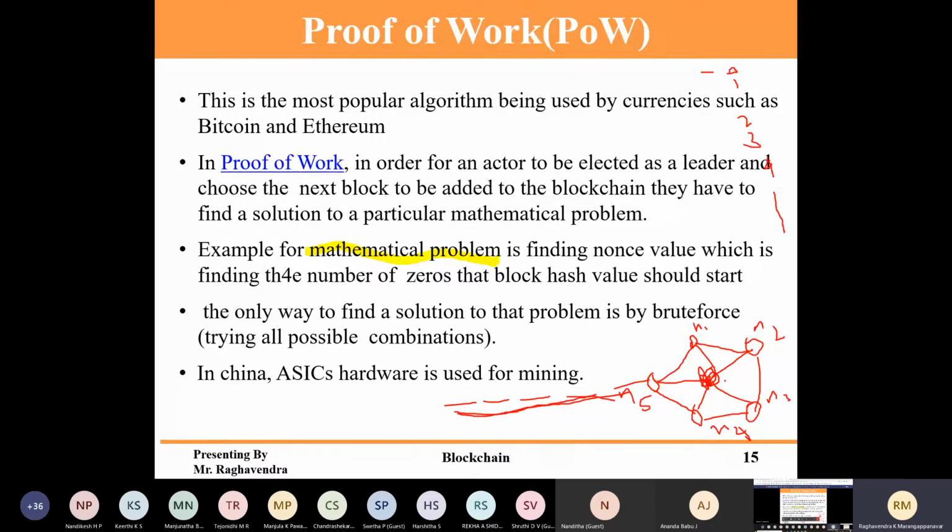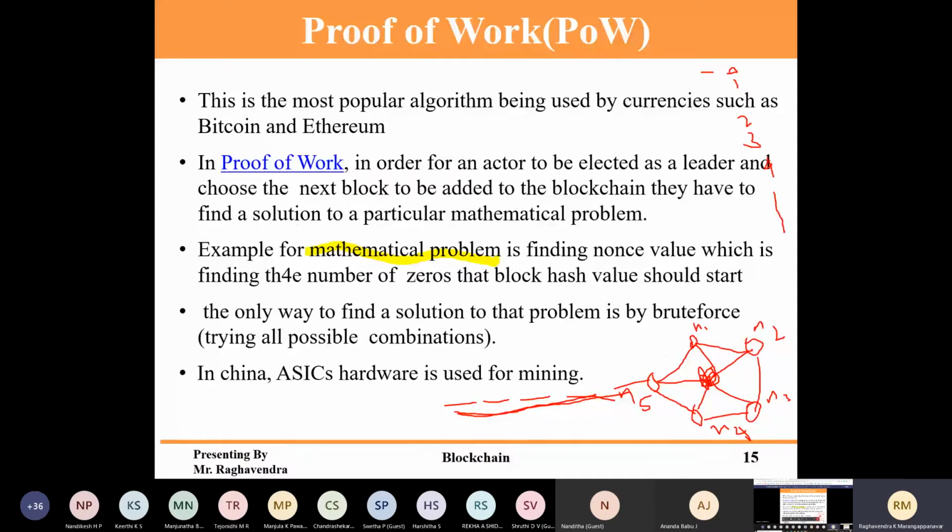Whoever finds it first will be the winner, and he is eligible to verify the transactions. Clear? If you have any doubt, please ask me. This is the main concept of proof of work. It's widely used. It started with Bitcoin.